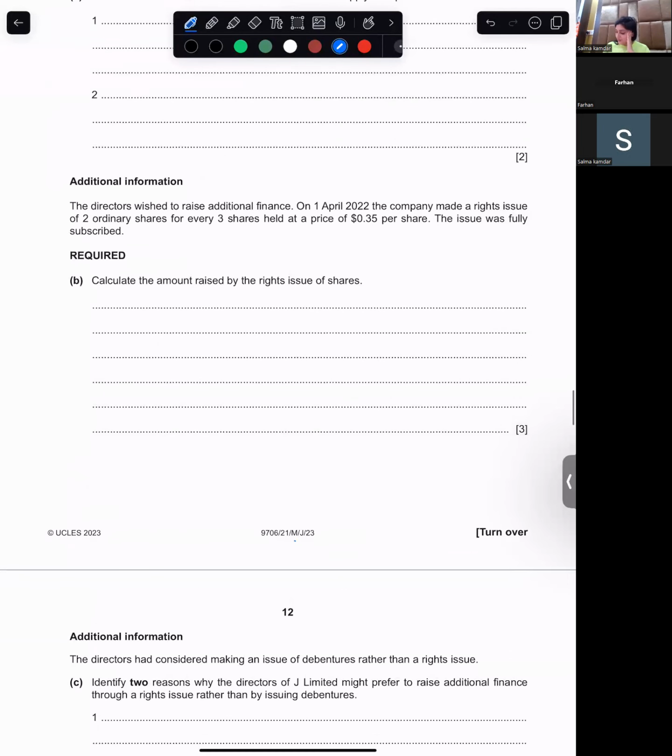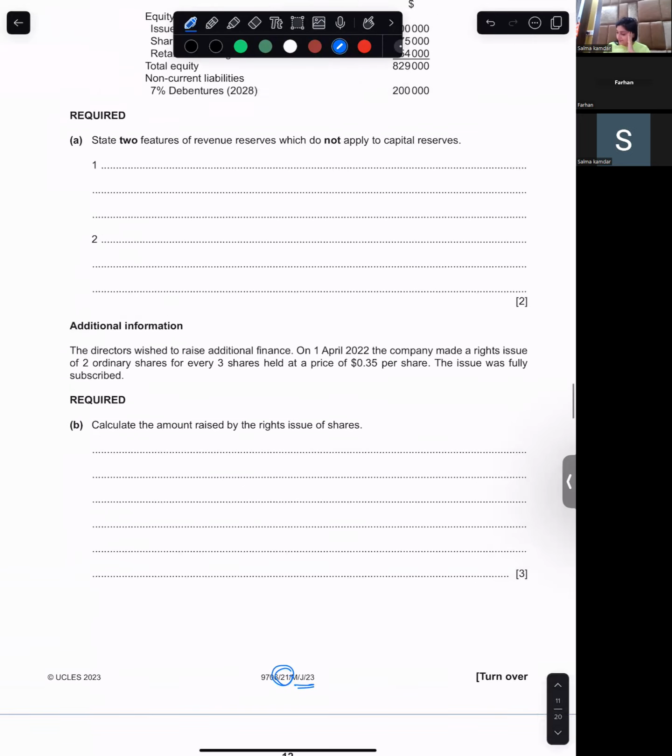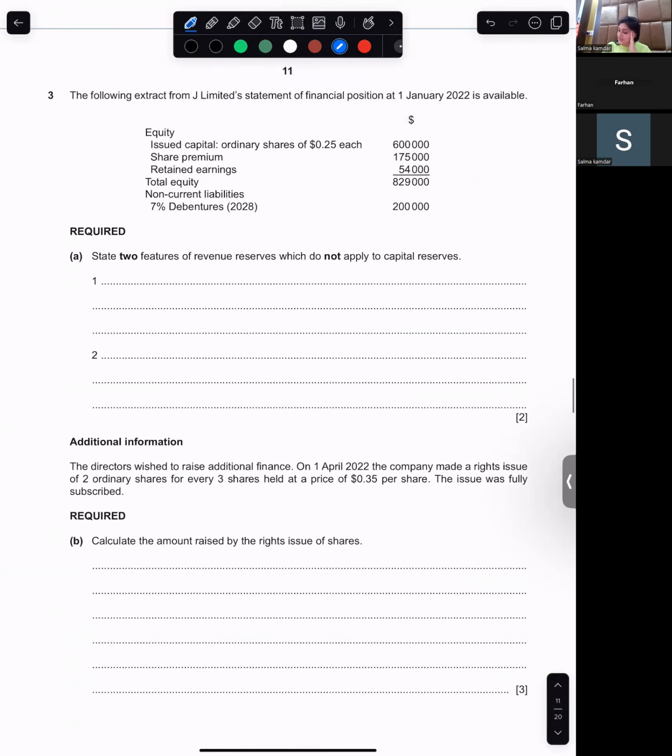And we're doing a sum of paper 23, paper number 21. First is question number 3, the theory question. Come on, read the question. Limited company, right?